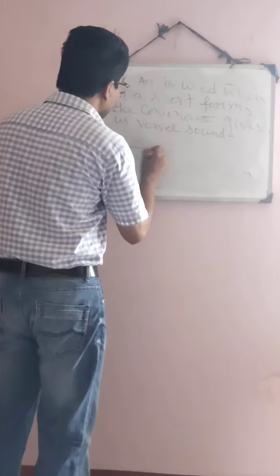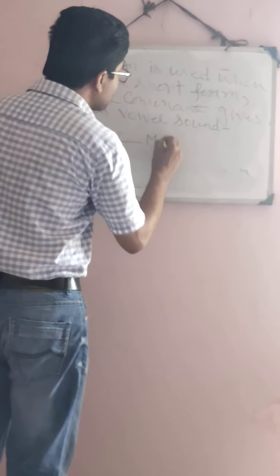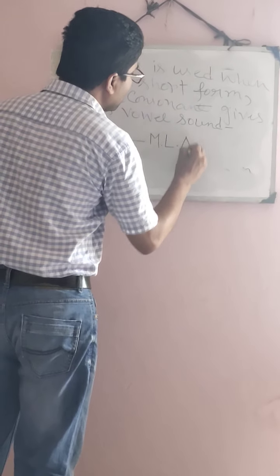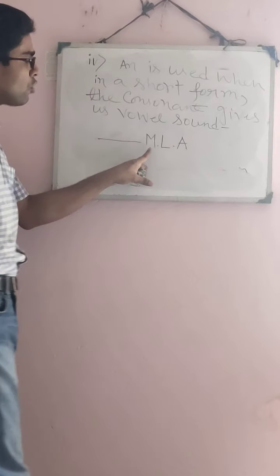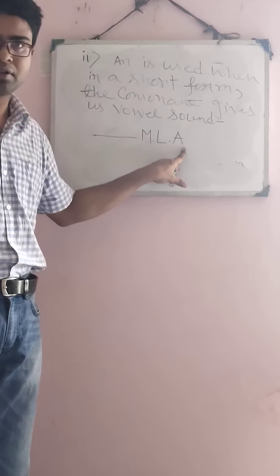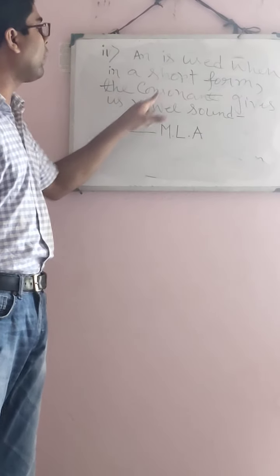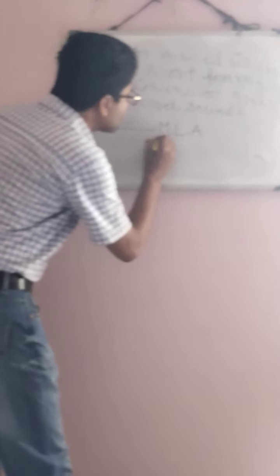How is that? Suppose here I am writing dash MLA. Look, it is the short form of Member of Legislative Assembly. It's a short form. So what have I said here? In a short form, when the consonant, what is the consonant? The consonant is M. It will give us a vowel sound.